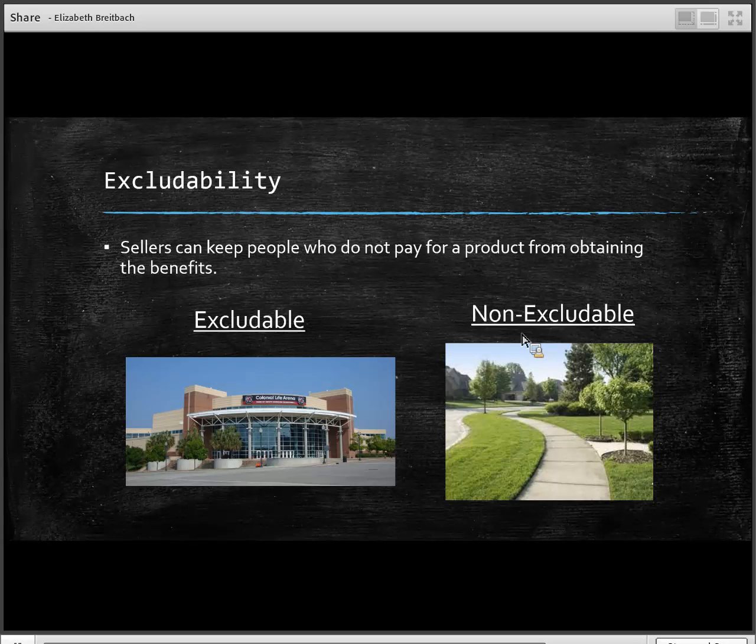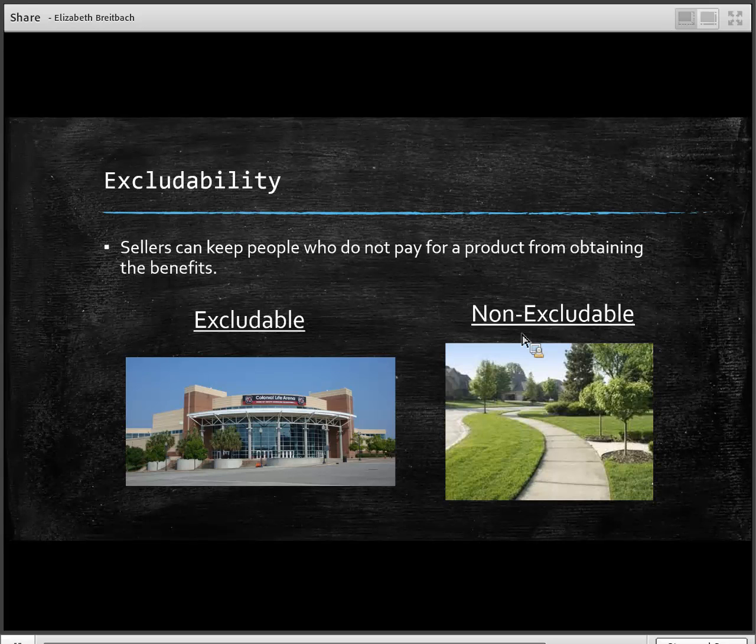Okay. And earlier we had fireworks as an example. It's going to be another example of a non-excludable good. So even if there's an area that you have to pay to go into to sit there and watch those fireworks, I can stand right outside the gates and still consume the product. I didn't pay to get inside the gates, but you can't stop me from watching the fireworks. And so that's going to be an example of another non-excludable good. All right, so we have rival, non-rival, excludable, non-excludable. And from these four characteristics, or these four definitional types, we create different types of goods.